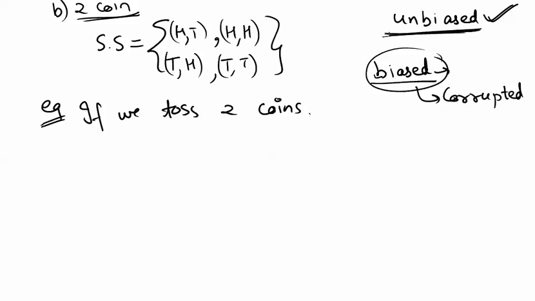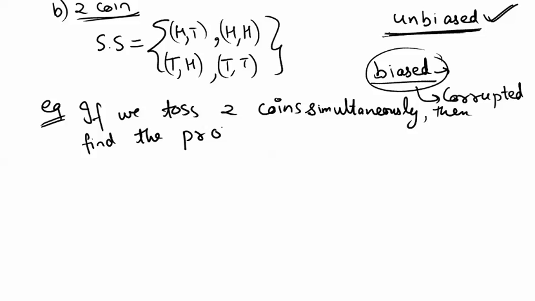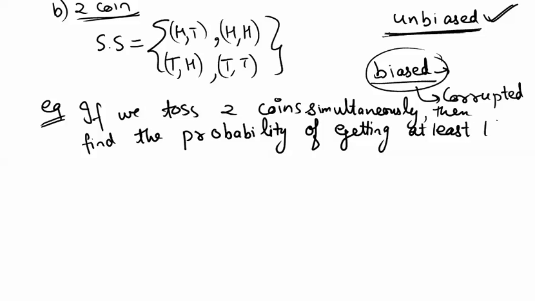So if we toss 2 coins simultaneously, then find the probability of getting at least one head. Let's say this is the question, right?